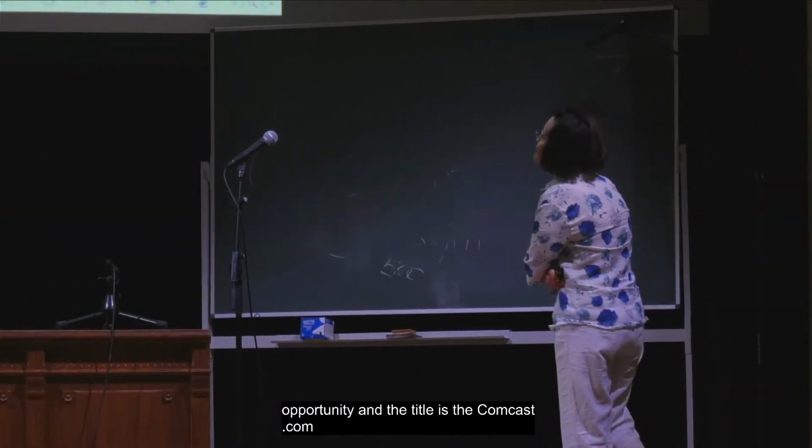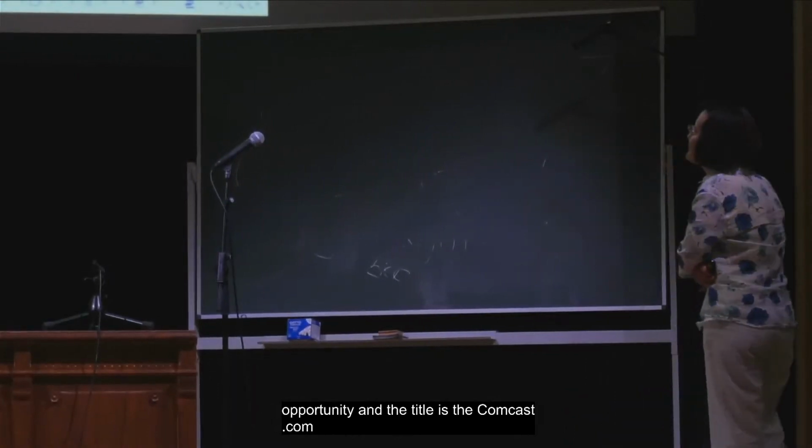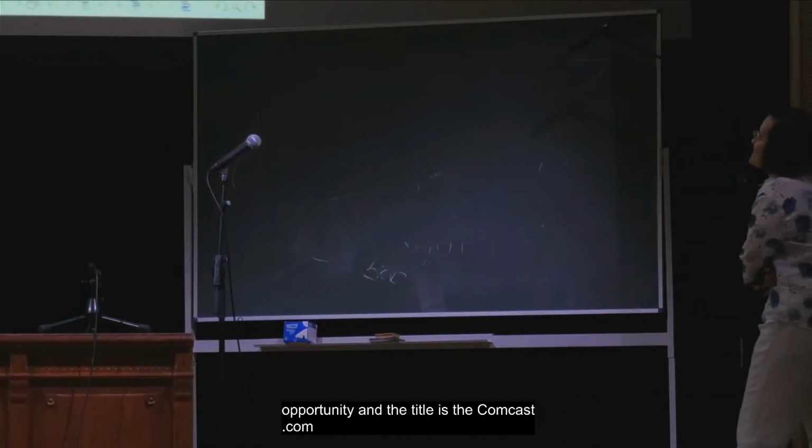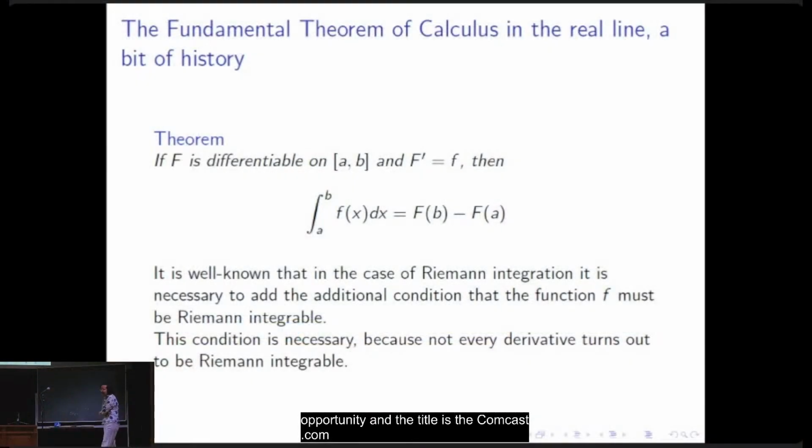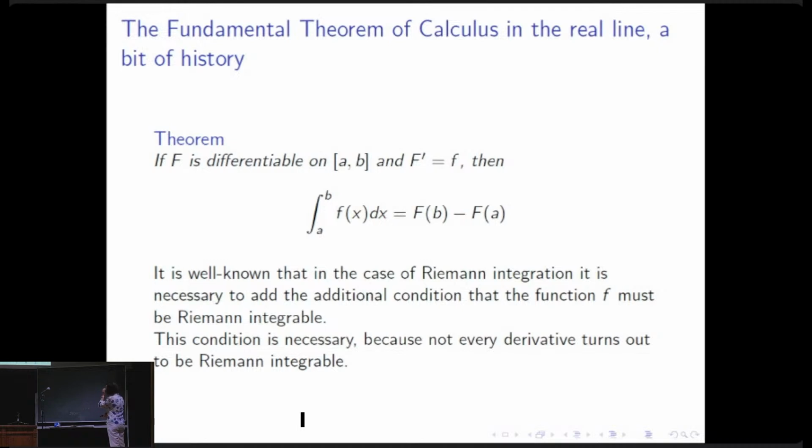Okay, the theorem, very well known, is this, contained also in the book by Cauchy, written in 1831, the first version. If f is differentiable on an interval, then the definite integral of its derivative equals this difference.